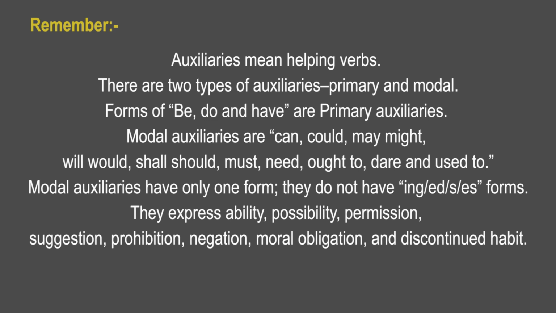Modal auxiliaries have only one form. They do not have ing or ed or s or es forms. They express ability, possibility, permission, suggestion, prohibition, negation, moral obligation and discontinued habit.